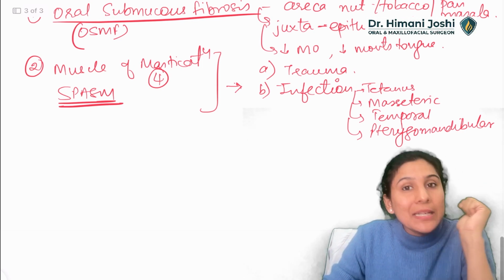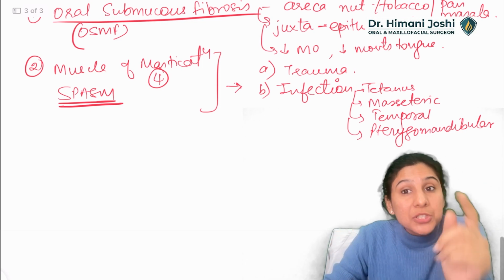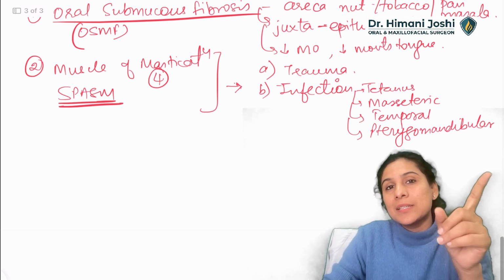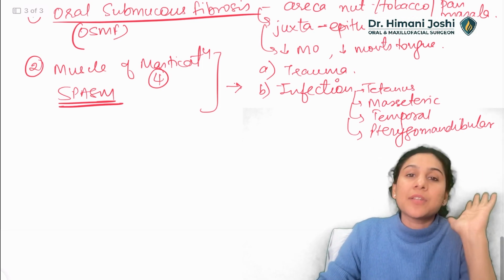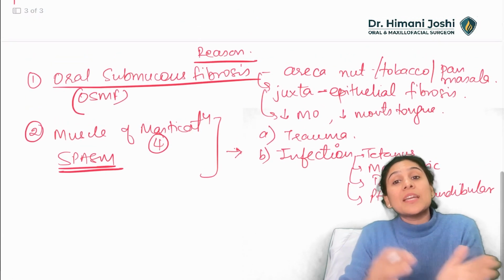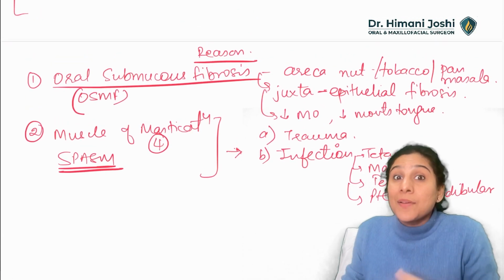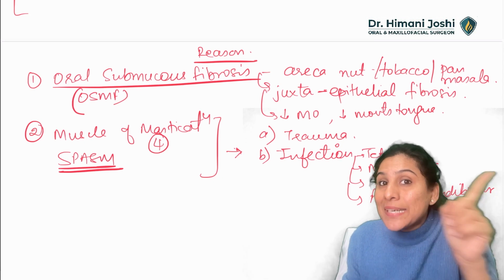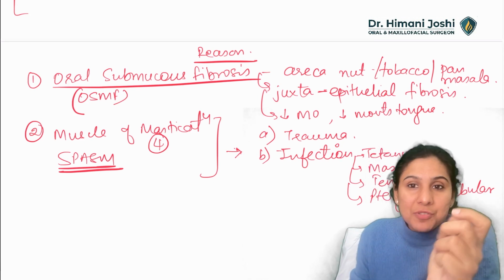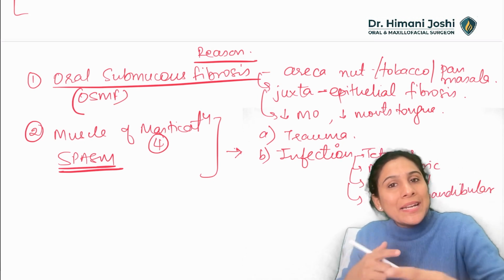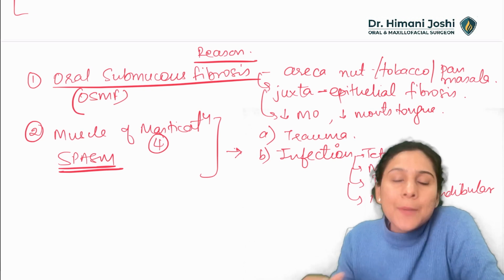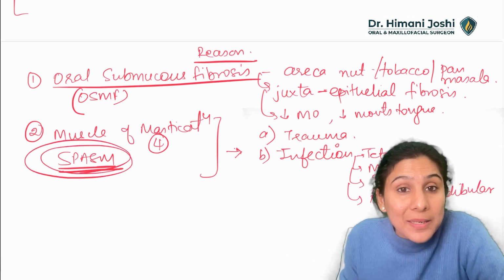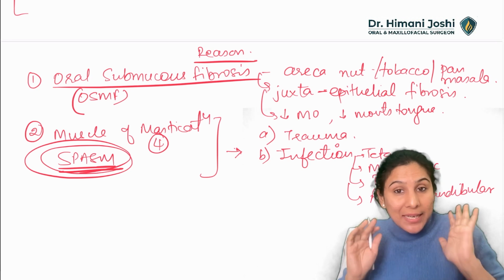And if your needle is infected, if you carry your infection to the pterygomandibular space, you can cause spasm of the pterygoids and trismus. So that is why after an injection of local anesthetic also, there may be reduced mouth opening. Not because of your procedure, because of that LA. Because of that needle which was either infected or it went and hit the medial pterygoid abnormally and it is causing a spasm of the masticatory muscle and causing trismus. So that is the second reason.